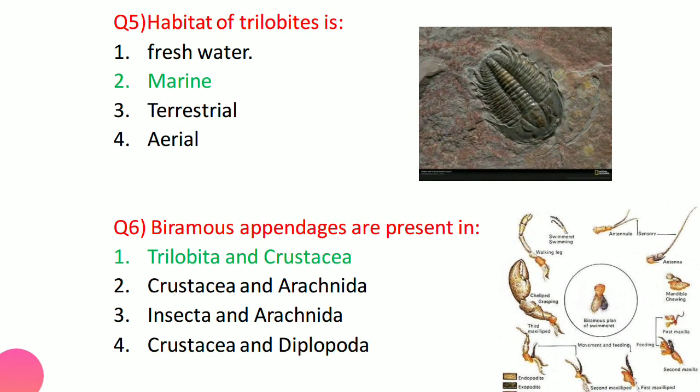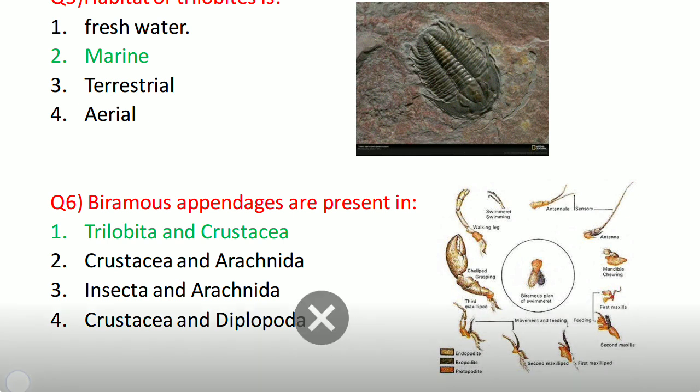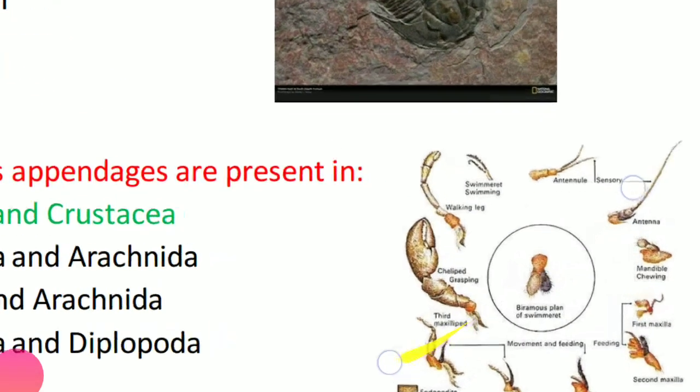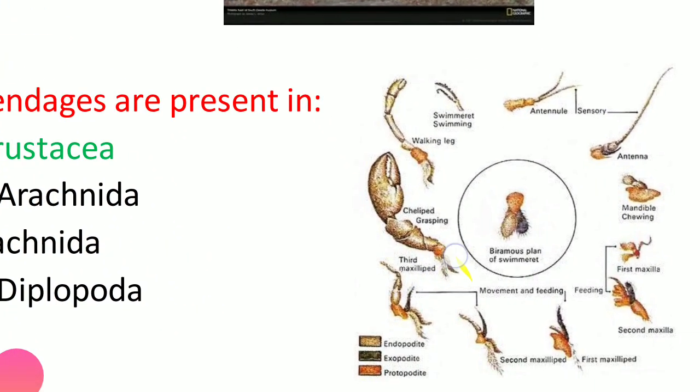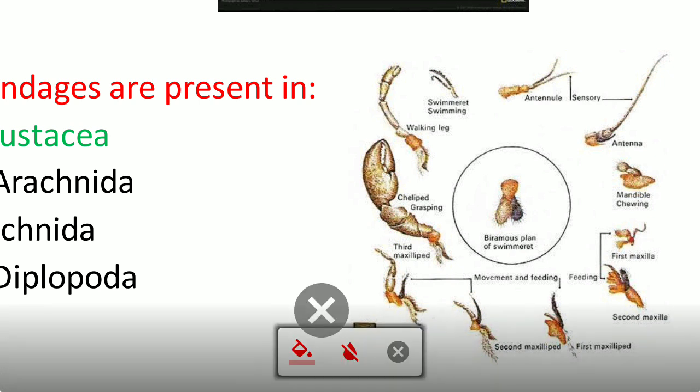Now coming to the next question, biramous appendages are present in, actually biramous appendages are characteristic of the trilobites and the crustacea also. Why is it biramous? See, you can see here, this is a diagram. The appendages, the swimmerets, the appendage which is bifurcated into two. You can see here this is a single appendage which is bifurcated into two. So this is biramous.